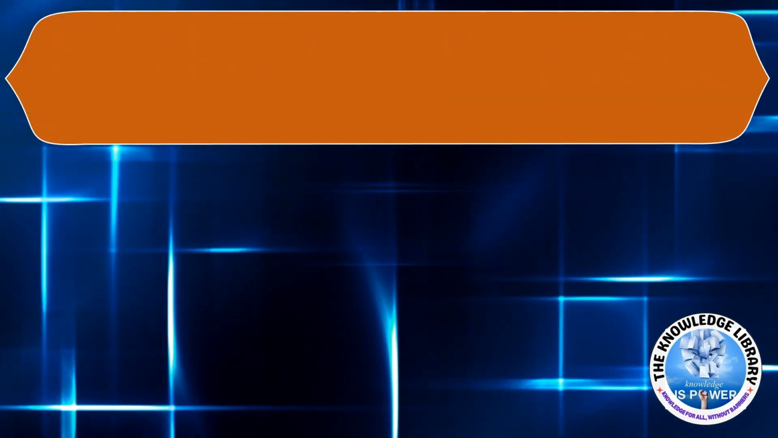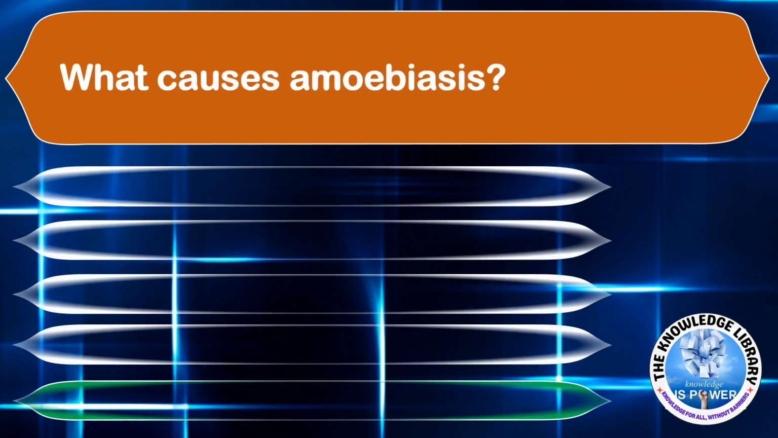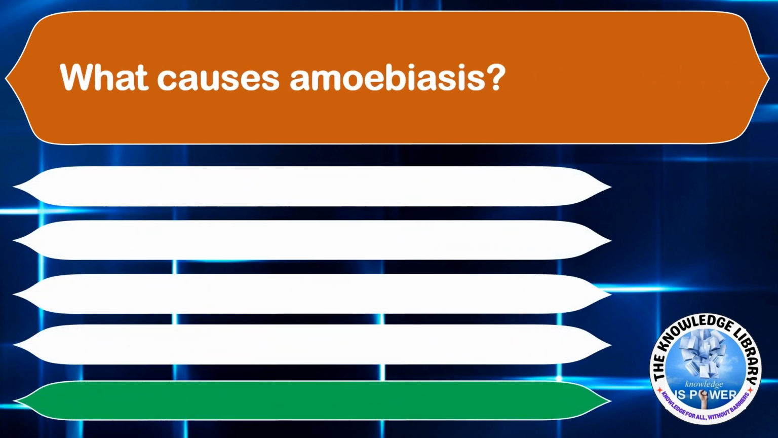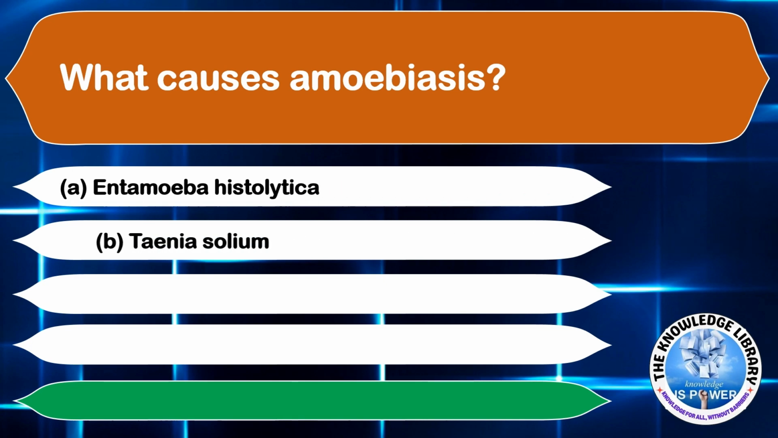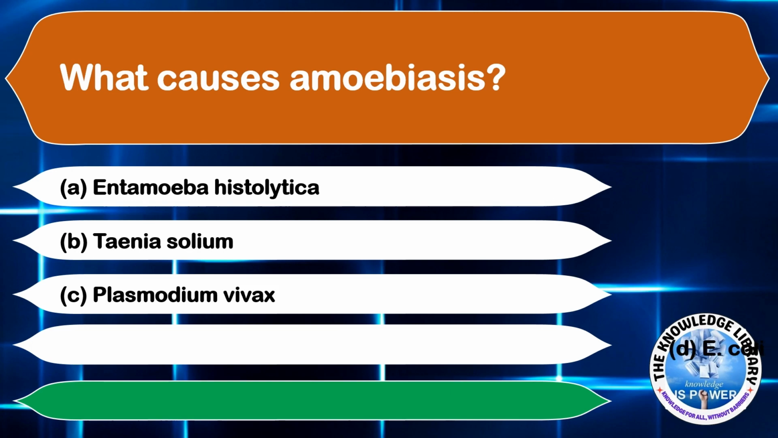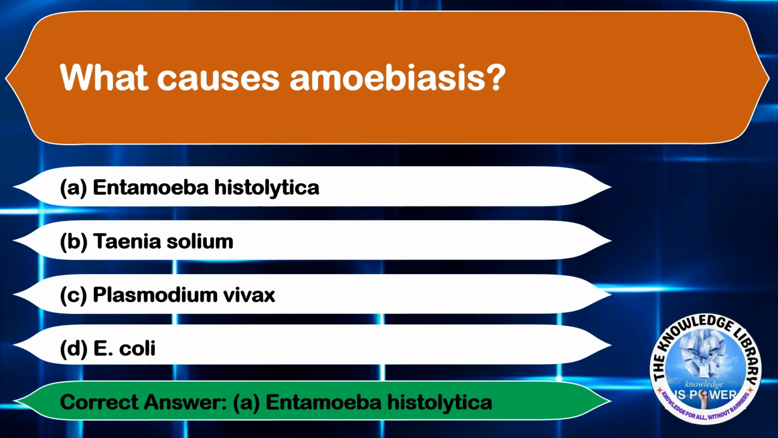Next question. What causes amebiosis? Option A, Entamoeba histolytica. Option B, Taenia solium. Option C, Plasmodium vivax. And option D, E. coli. The correct answer is option A, Entamoeba histolytica.